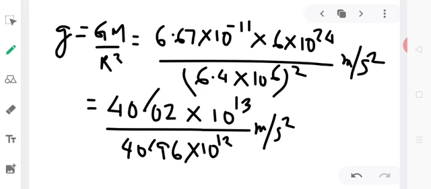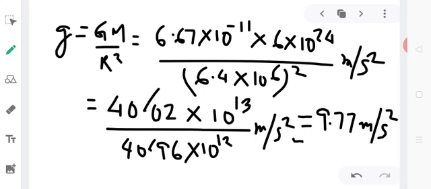So now after doing the necessary calculations, it comes equal to 9.77 meter per second square, which is approximately equal to 9.8 meter per second square, and this is the value of acceleration due to gravity on the surface of earth.